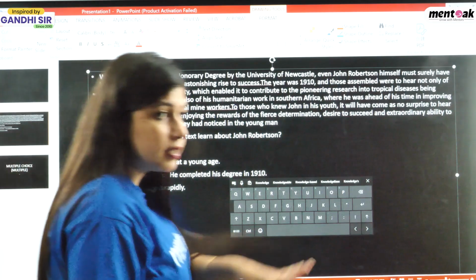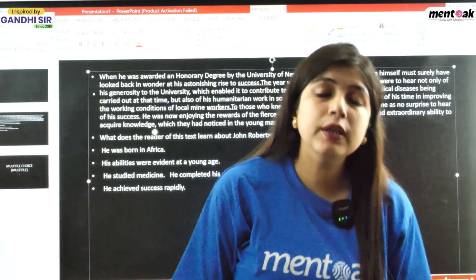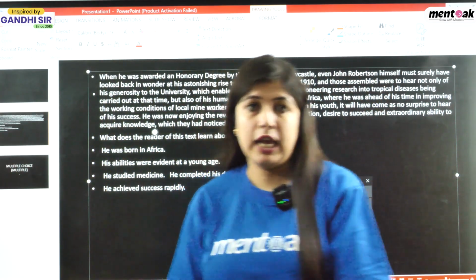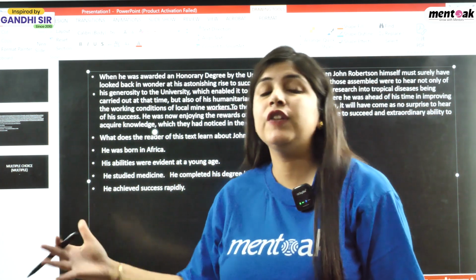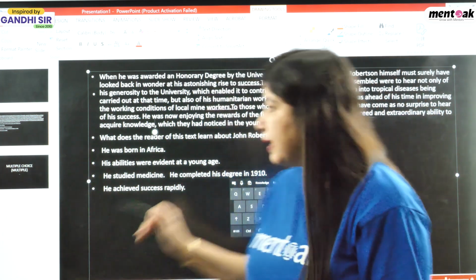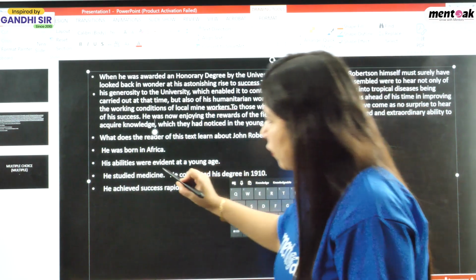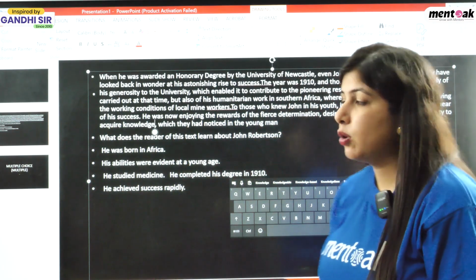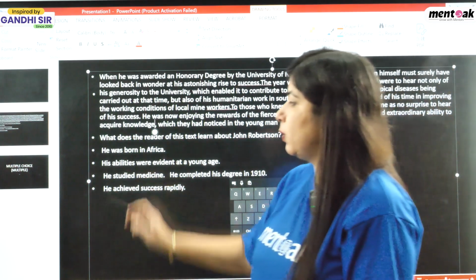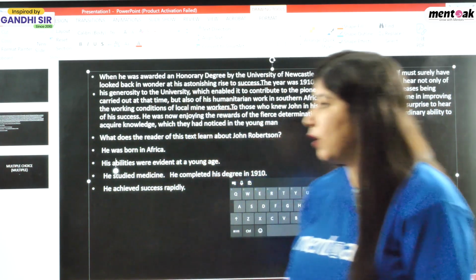Yes, it means his near and dear ones already knew when he was young that he was capable of achieving something big. So this line gives us a similar meaning to this line: his abilities were evident at a young age. Yes, so this point can be the correct one. Is that clear?